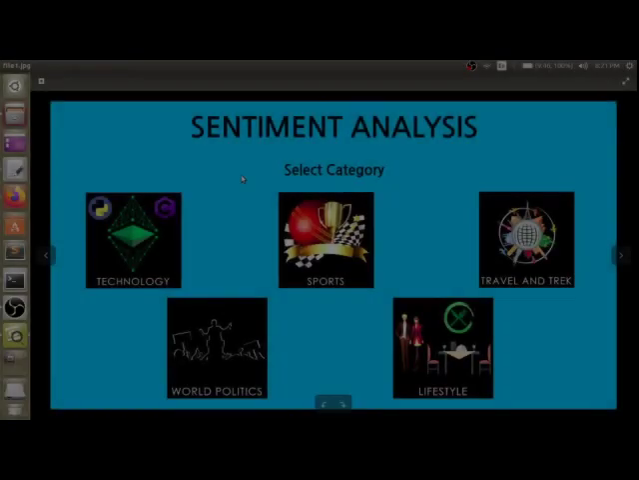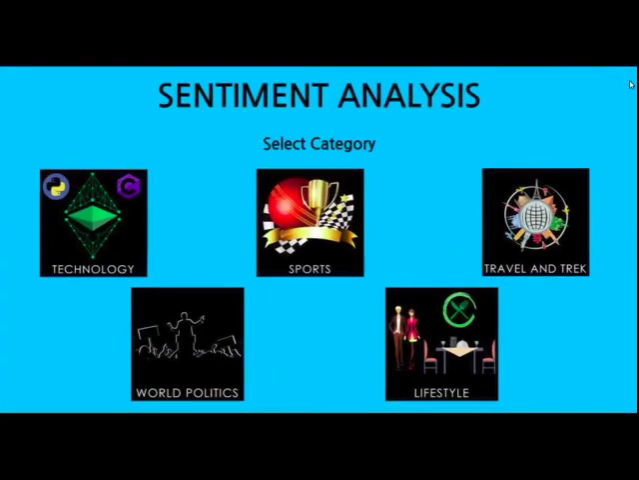Hello all. Today I am presenting social networking using sentiment analysis and a public chat room. In this project we have used Python, Node.js, MongoDB and some other required packages from Node.js and Python to run this system. On the screen you can see there are 5 major categories: technology, sports, travel and trek, world politics, lifestyle.